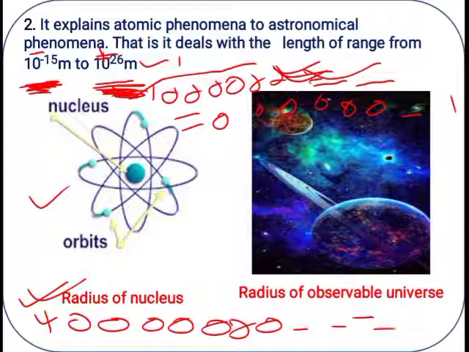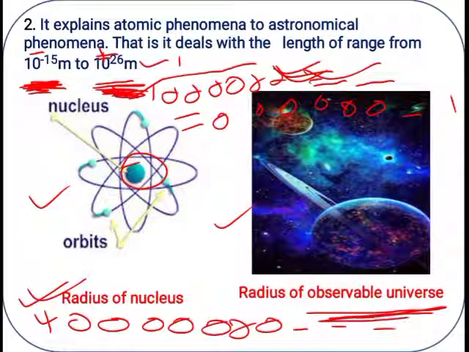Suppose we consider this a nucleus. Of course, the radius is very small. Small means we express it with a negative power. If the radius is a larger value, for example the radius of the observable universe, which I have taken as an example here, definitely the radius is larger compared with this nucleus.